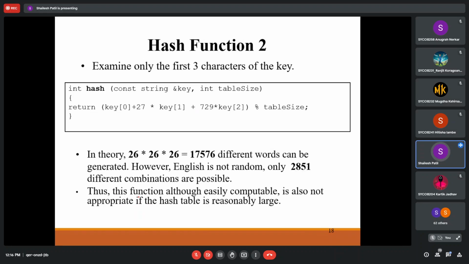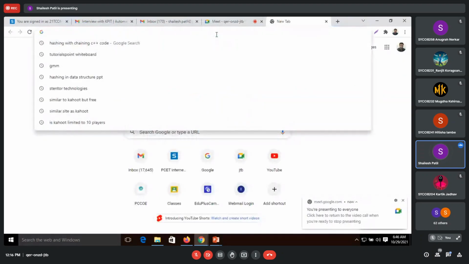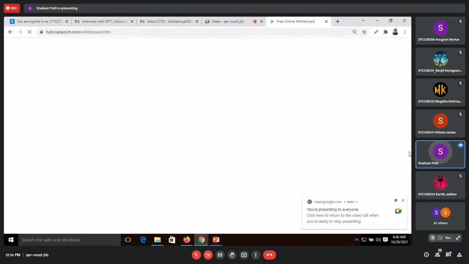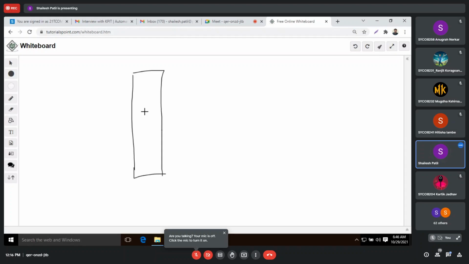Now we'll come out of this theory and go to something practical. Suppose I have a hash table, and I have to store string values. Suppose there is a list of names that I have to store in this particular place.